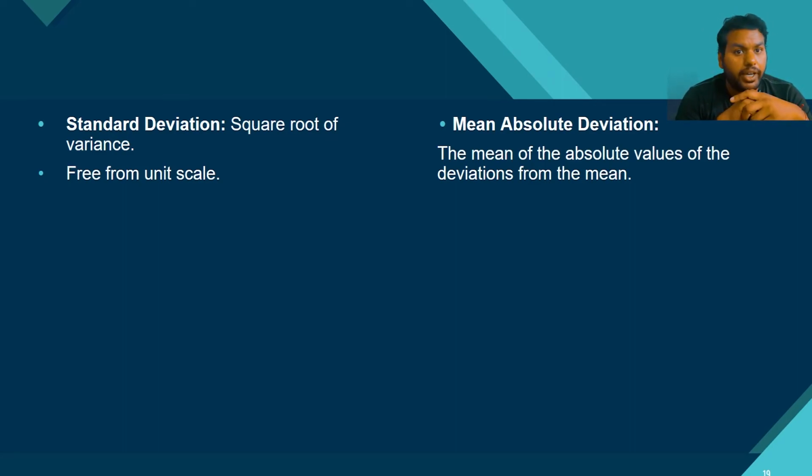Now the question comes here: will an outlier affect the standard deviation more, or the mean absolute deviation more? The answer is that outliers will affect both in an equal manner. So we should go with the help of the median absolute deviation.